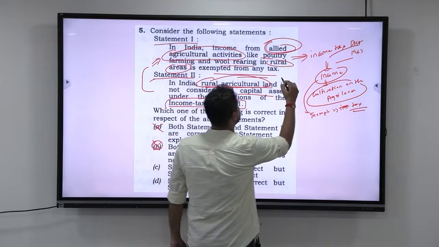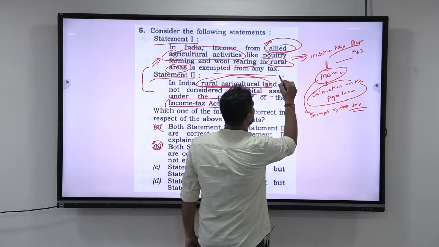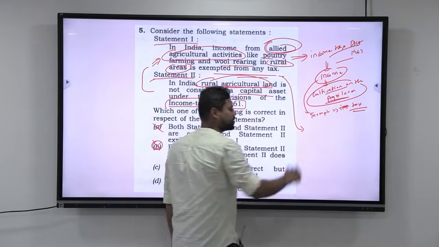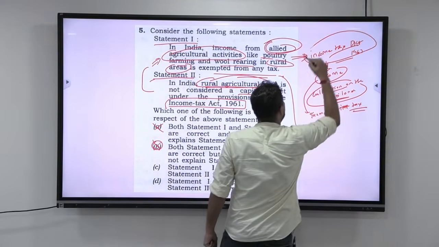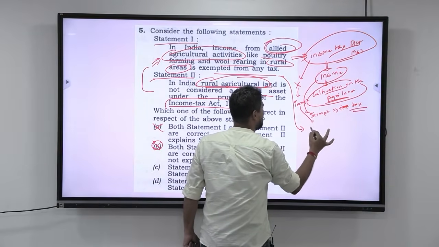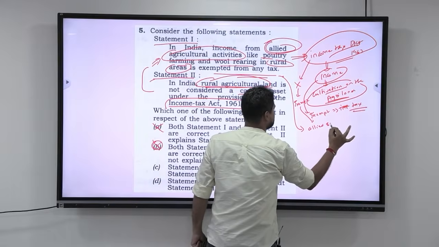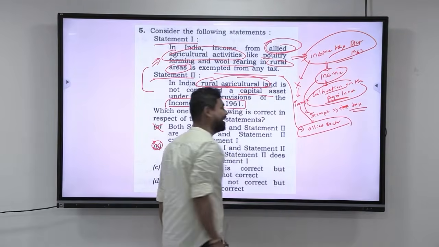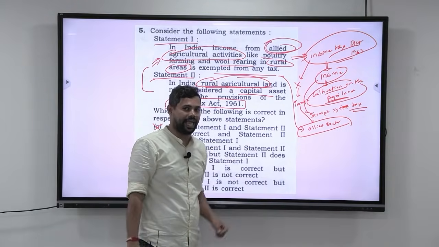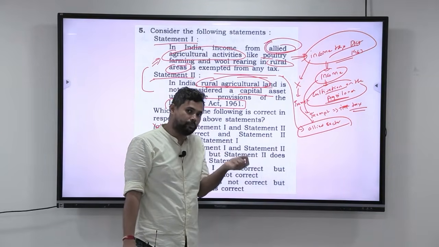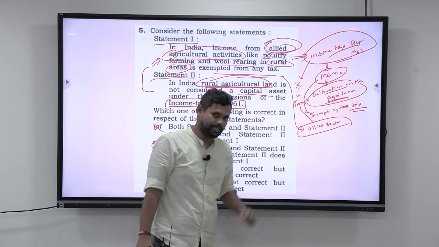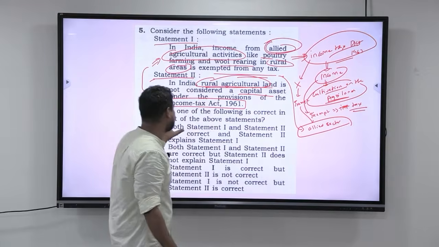Okay. So, this particular statement is wrong because, look at this, the income that comes from cultivation on agricultural land is exempt, but this Income Tax Act does not exempt the allied sector. Okay. So, the first statement is wrong because in the Income Tax Act, the agricultural activity performed on the agricultural land in terms of cultivation, only that is exempt from income tax or any type of tax.